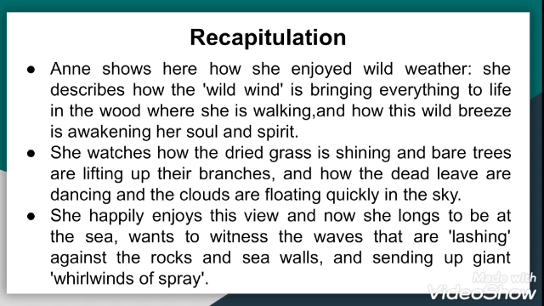We also got to notice that the poem is written during autumn or the fall season, as we see in the second stanza that the grass and leaves are dry and trees are bare with dry branches, which give us the idea that the poet has written and experienced this wild wind during autumn. In the end of the poem, the poetess is wishing to be at the sea, to enjoy whirlwinds of spray, and hoping for the roaring thunder or the heavy rain to be poured today.